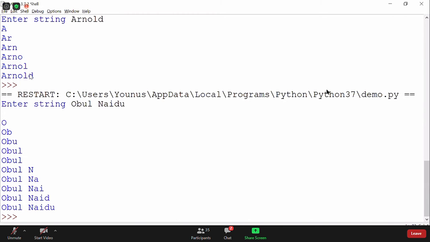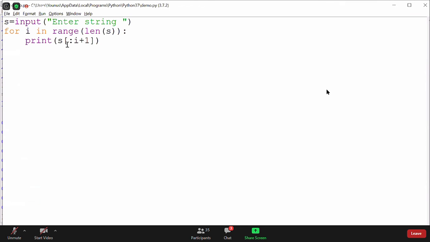So I'm saying that very simple. Start from 0 every time, go I plus 1 time. If I is 0, it will go up to 1. I is 1, it will go 2. I is 2, it will go 3. So every time, ith time I am going. That's all. I'm saying go ith time and print it.